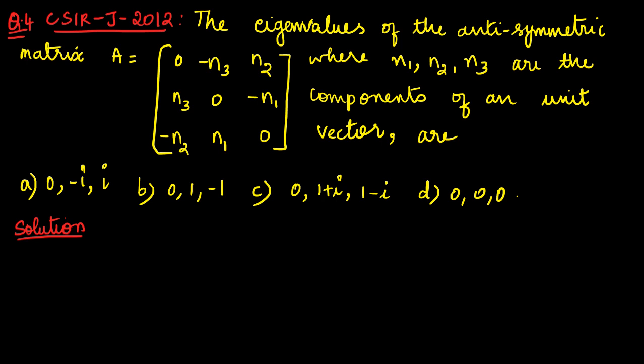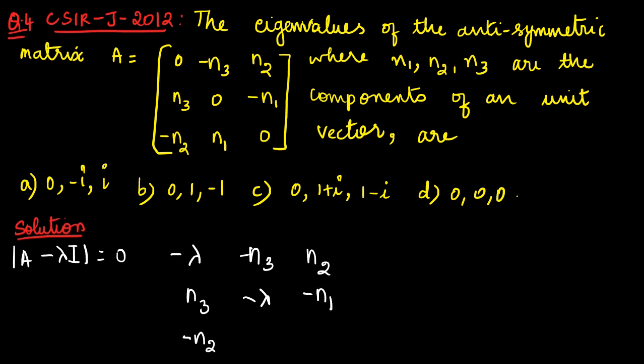So now we are going to use the eigenvalue equation, which is the Cayley-Hamilton theorem. So now I am going to find the determinant of A minus lambda I, which is 0. So on doing that, I get this matrix. Now we have to take the determinant of this particular matrix.